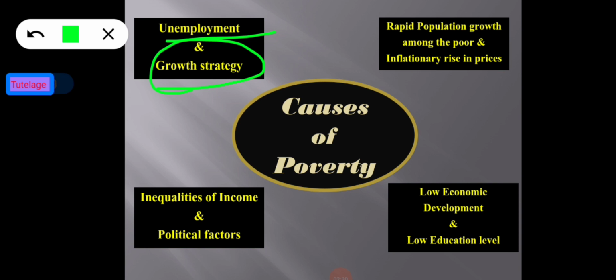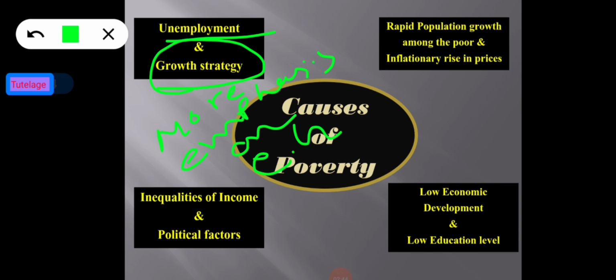So first point is more emphasis on capital goods. Okay, so it has added to the problem of poverty by slowing down the growth in employment and lowering the growth in the availability of the consumer goods.